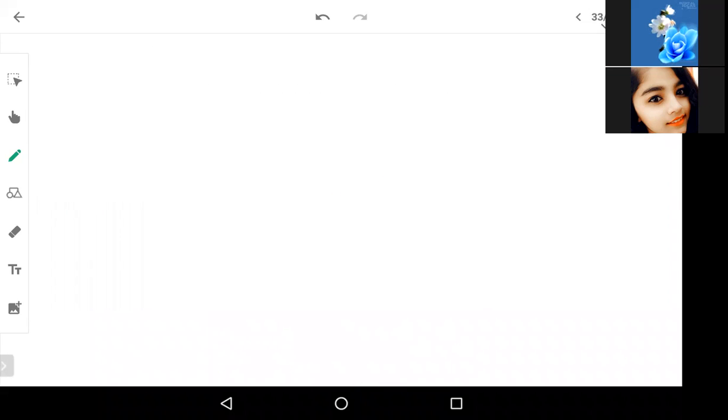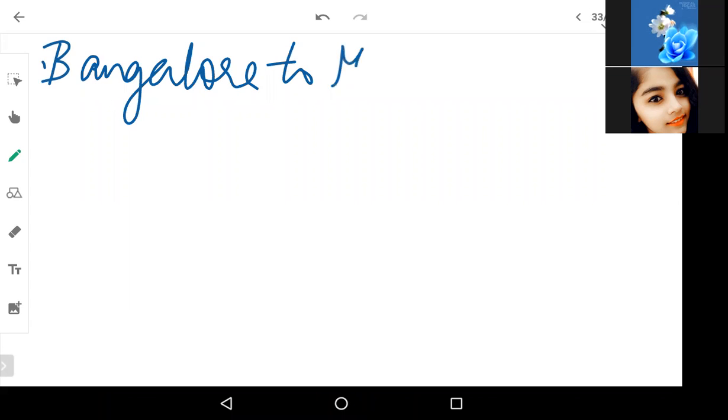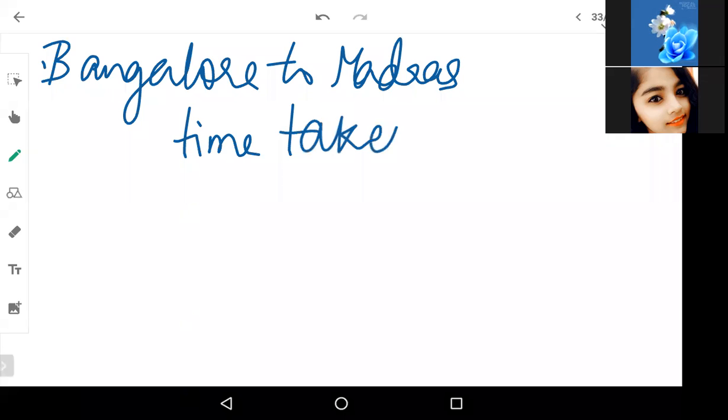For Bangalore to Madras, we are calculating the time taken separately.